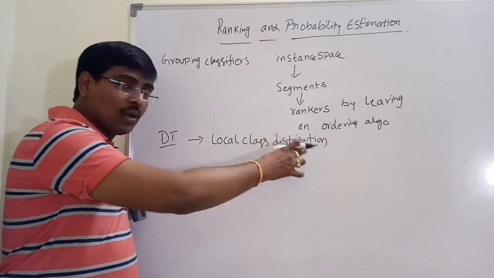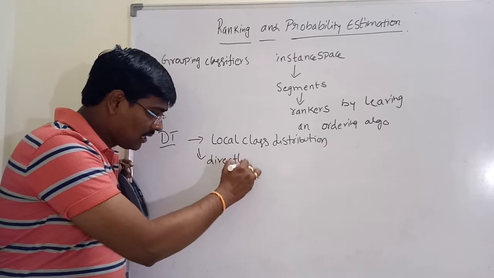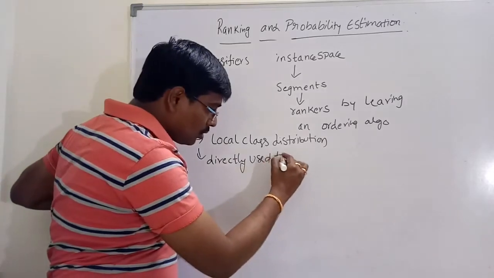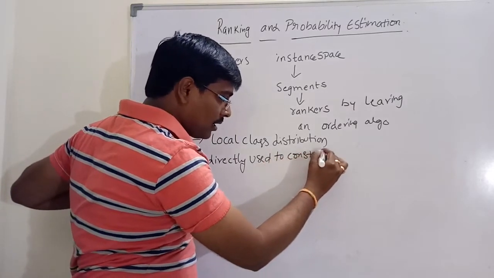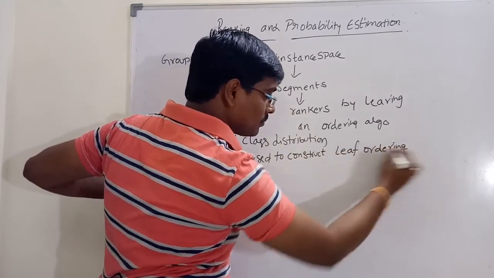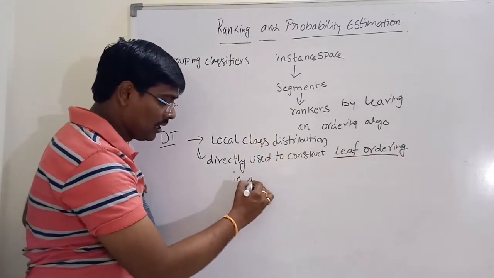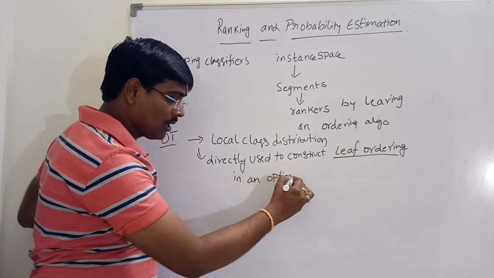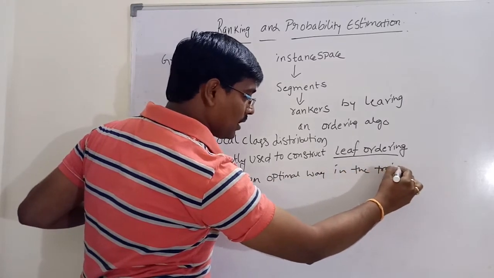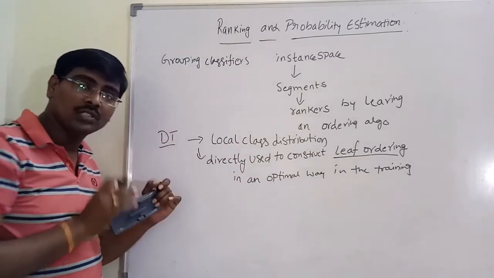Decision trees can access local class distribution, so these decision trees are directly used to construct leaf ordering in an optimal way for the given training data.